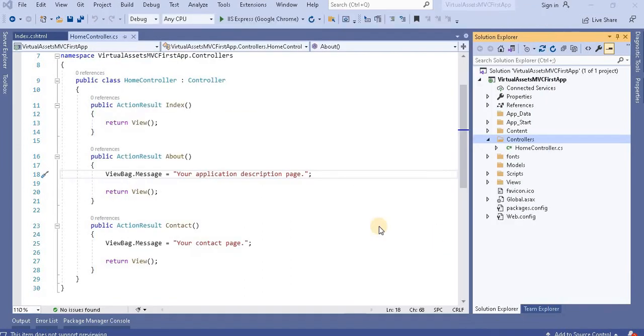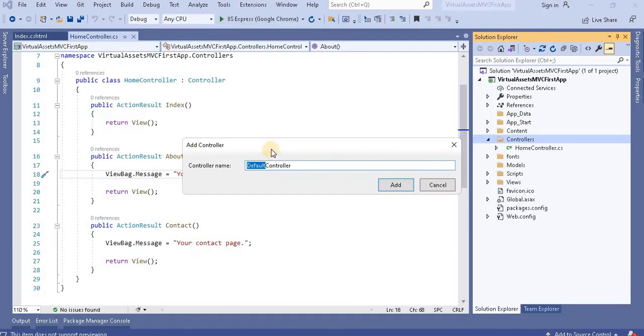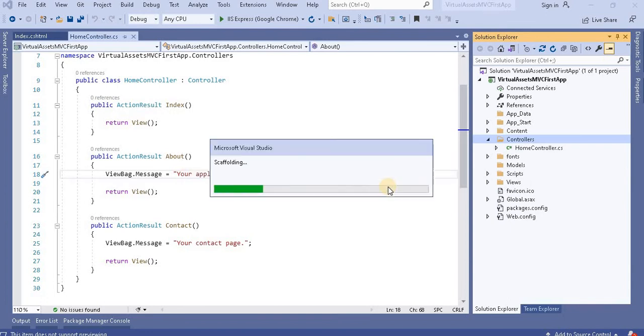Once I click, it opens this particular window, and here we have to give the controller name. Remember, while giving the controller name, we should not remove this Controller word; it should be there. So now I'm going to give the controller name as StudentController. Once I click on Add, it will create a StudentController.cs class for us, and that particular controller is inherited from the Controller class.